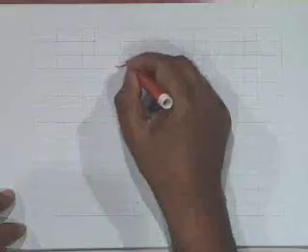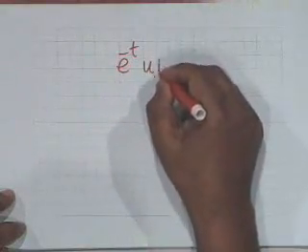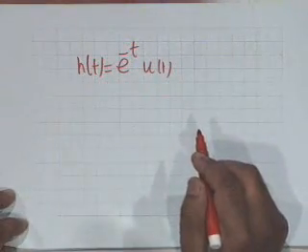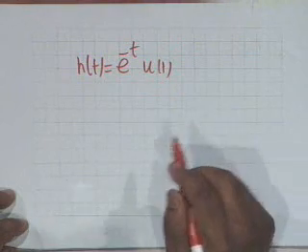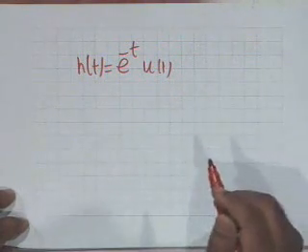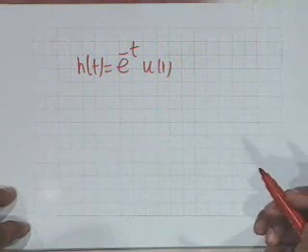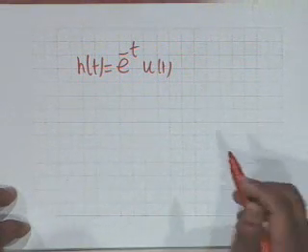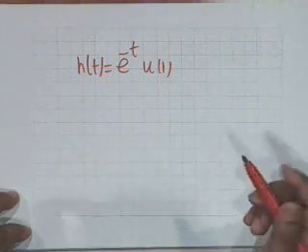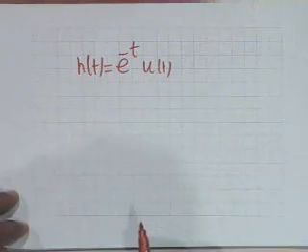Let's take some examples. e to the minus t u(t). Suppose this is h(t). I'll ask it in a different manner. I'll give you a sketch and then I'll ask you what kind of a system this is. I'll give you a sketch of poles and zeros and perhaps the ROC, or I might ask what are the possibilities. Well, I'll be prepared. We'll do some problems in the tutorial class.